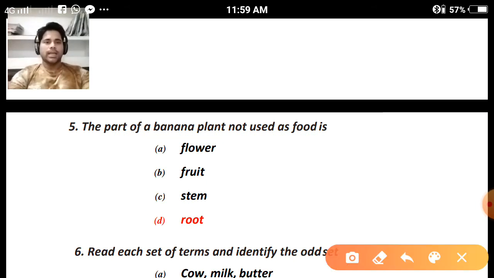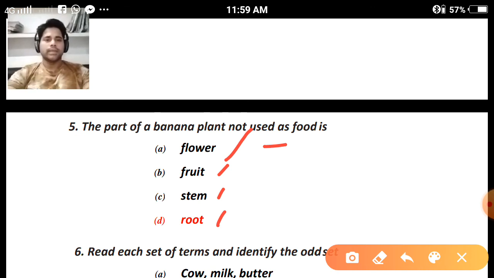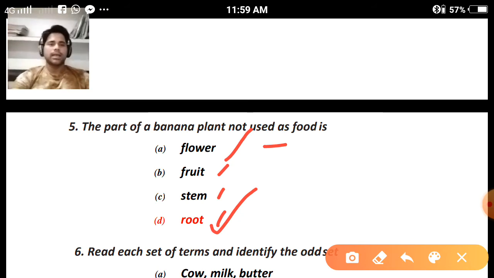The part of a banana plant not used as food is: flower, fruit, stem, or root. Flowers can be used to make vegetables, fruit we eat, stem is also used. So option D, the roots of the banana plant, cannot be used as food.